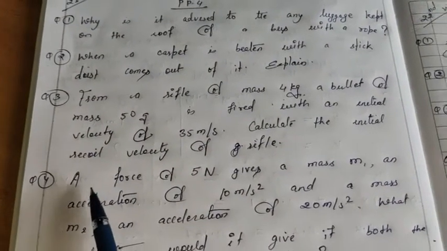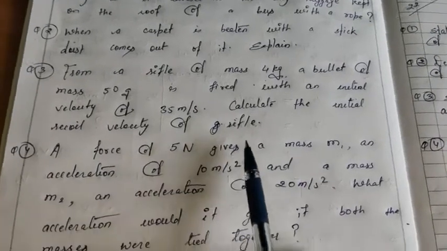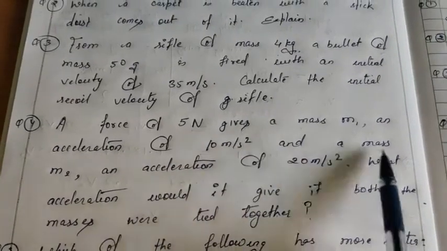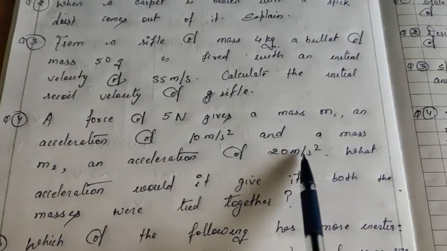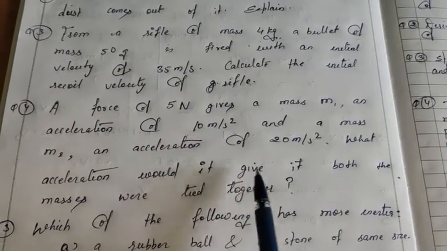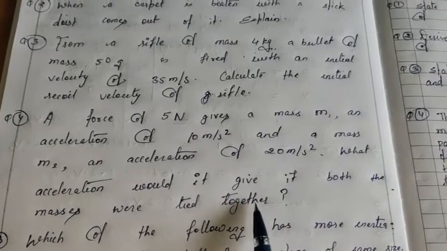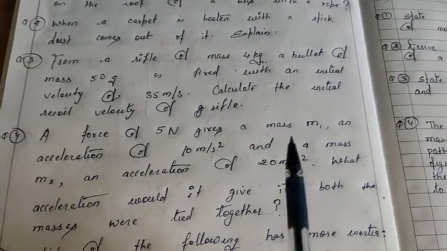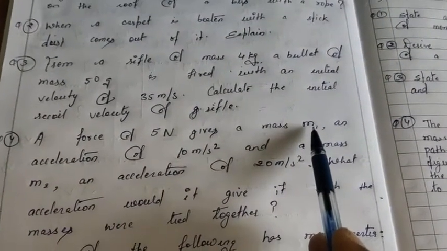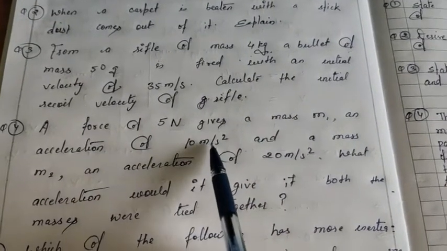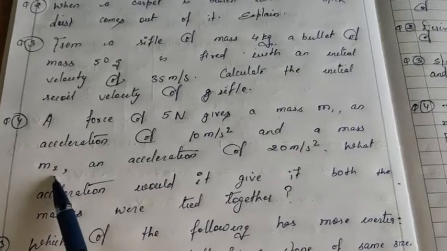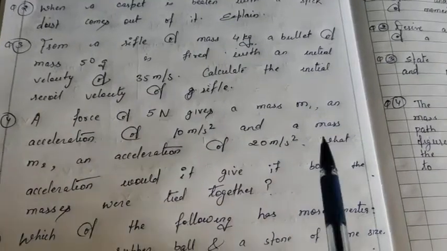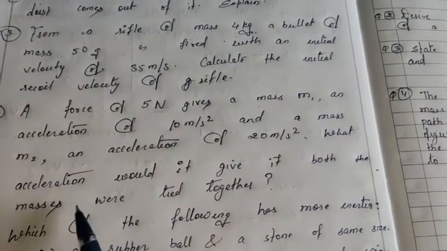The fourth question is, a force of 5 Newton gives a mass m1 an acceleration of 10 meter per second square and a mass m2 an acceleration of 20 meter per second square. What acceleration would it give if both the masses were tied together? In this question, a force of 5 Newton is acting on two different masses. The first mass is m1, whose acceleration is 10 meter per second square, and the second mass is m2, whose acceleration is 20 meter per second square.